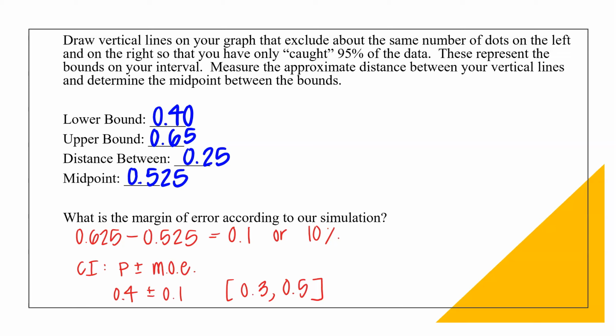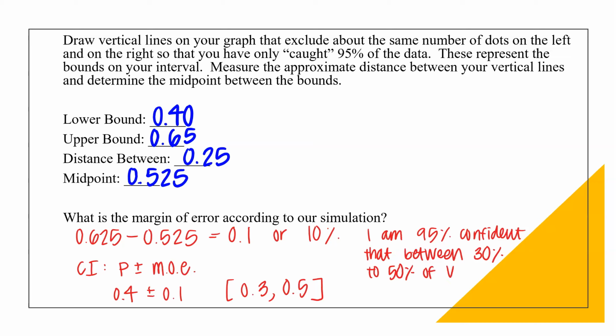Therefore, I would conclude that I am 95% confident that between 30% to 50% of Valley High students walk to school.